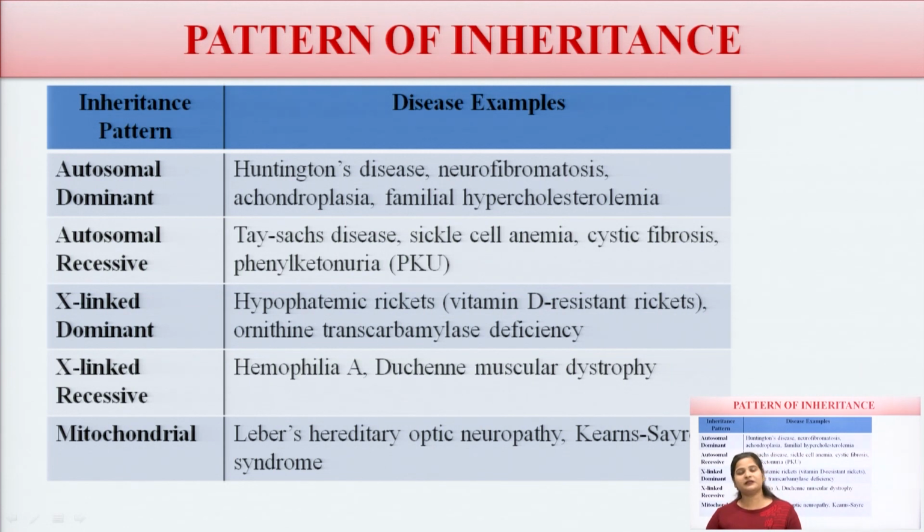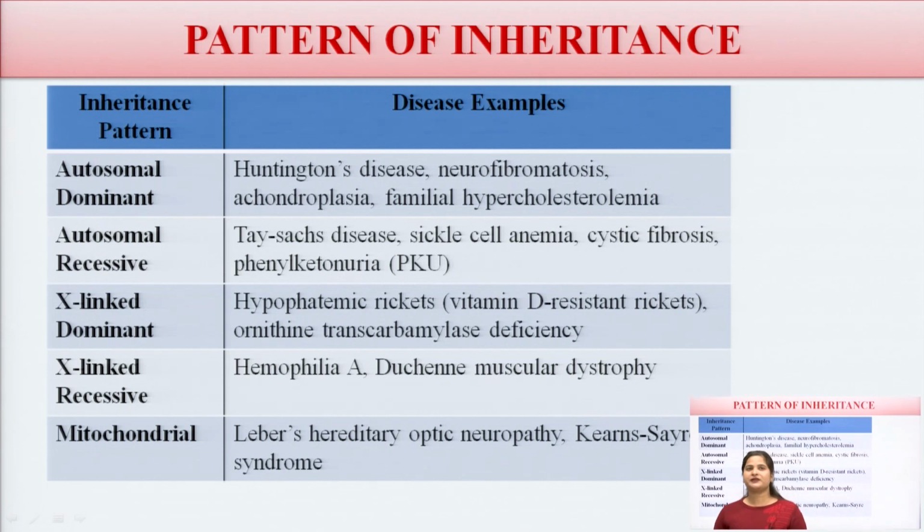There are some diseases with these patterns of inheritance. For autosomal dominant inheritance, examples are Huntington's disease, neurofibromatosis, achondroplasia, and familial hypercholesterolemia.